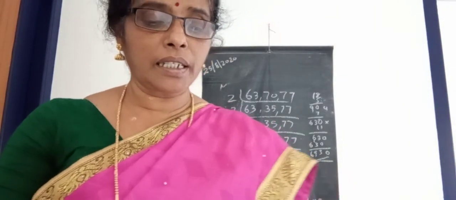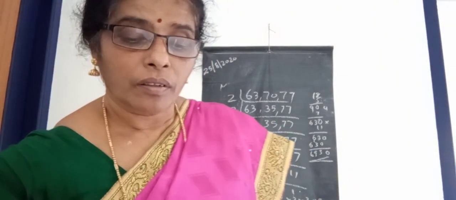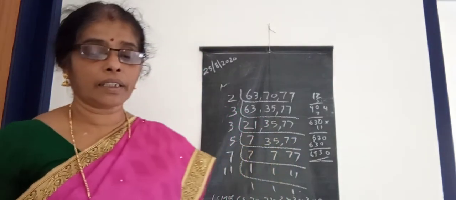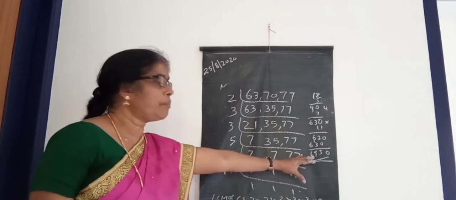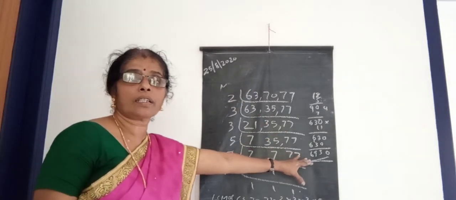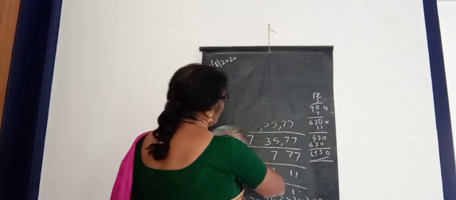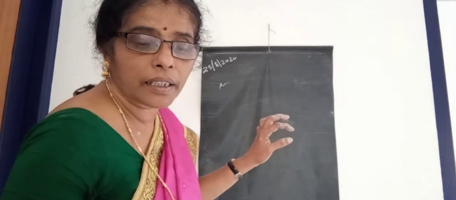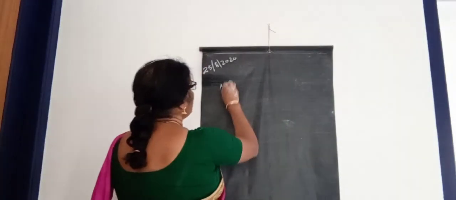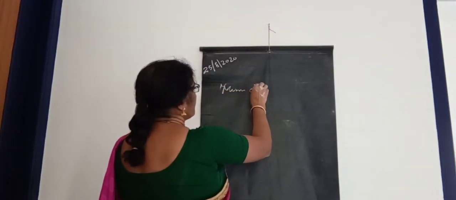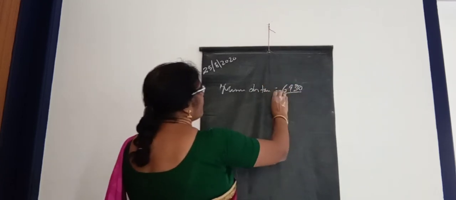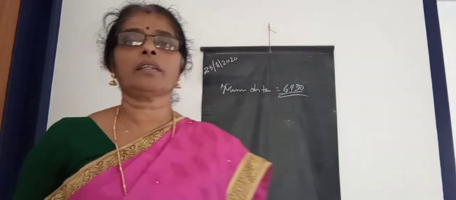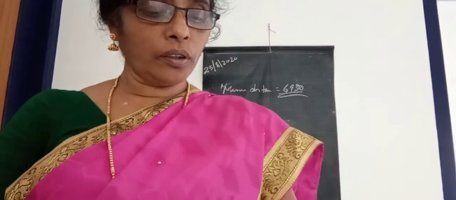What is the minimum distance each should cover so that all can cover the distance in complete steps? The minimum distance is 6,930 centimeter. Okay. Yes. Then one more question.